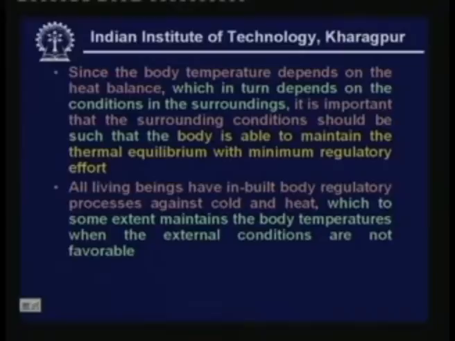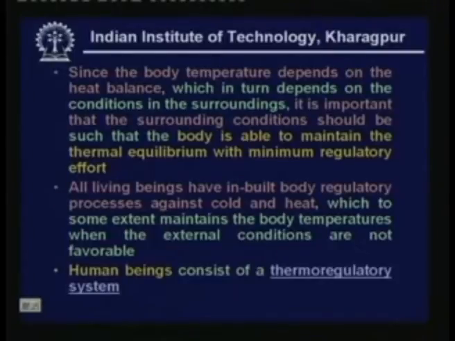As I said, all living beings have inbuilt regulatory processes against cold and heat, which to some extent maintain the body temperature when the external conditions are not favorable. Human beings have a thermoregulatory system. Now, let me quickly explain what this thermoregulatory system is and how it works.